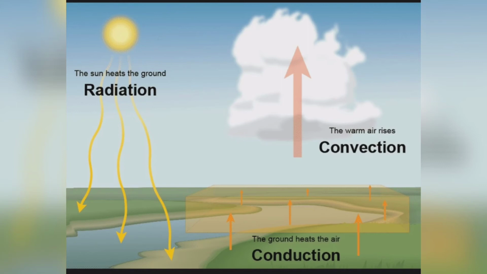Okay, the first thing is the process of radiation, the second is the process of conduction, and the third is the method of convection. The first portion is the example, and then the latter point you will find the definition.